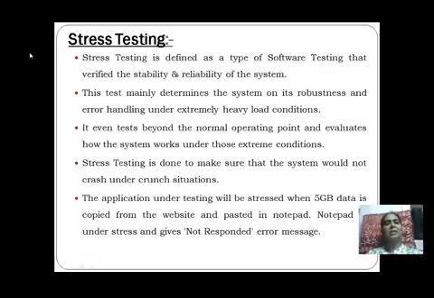Now the stress testing is done to make sure that the system would not crash under a crunch situation. Now what is a crunch situation? Suppose we are developing an application, and a crunch situation is a situation at the below-poverty level. Below poverty level means what? If we have developed an application and we try to run a worst-case situation with it, it should not crash over there. If it is crashing, then it means that application is not working appropriately.